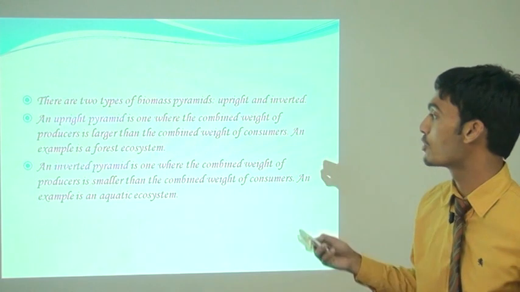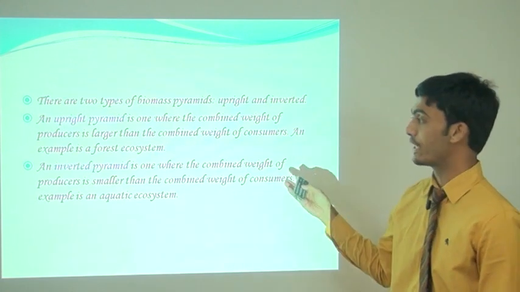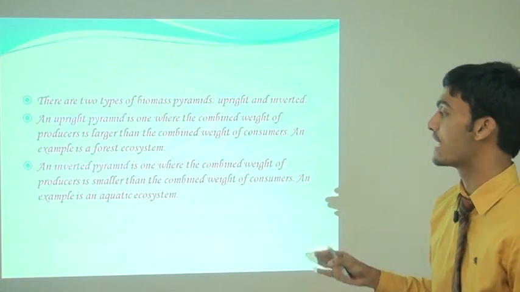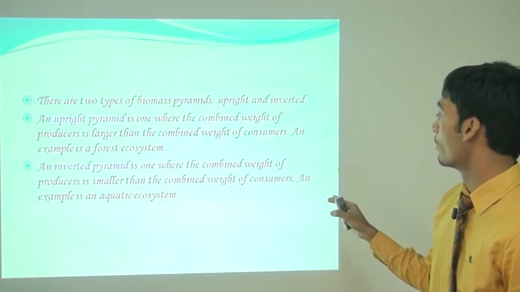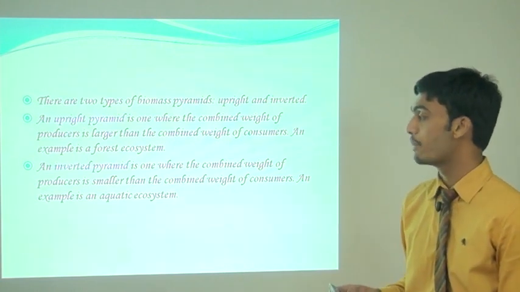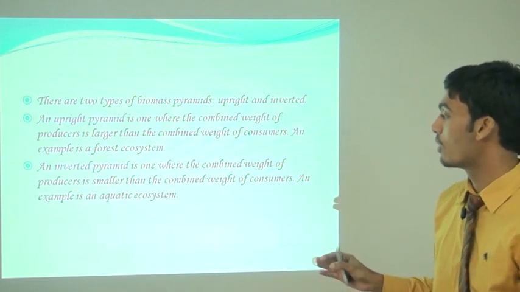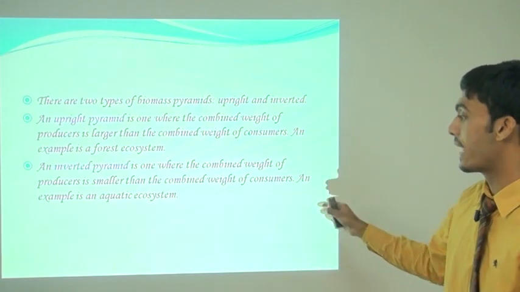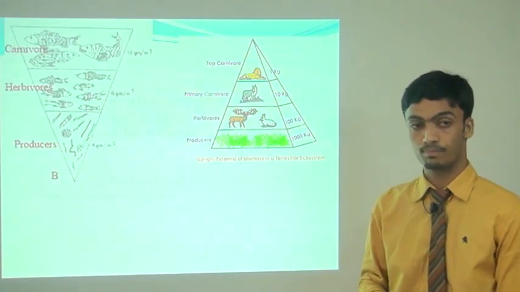There are mainly 2 types of biomass pyramid: upright and inverted. An upright pyramid is one where the combined weight of producers is larger than the combined weight of consumers. An example is the forest ecosystem. The next type, an inverted pyramid, is one where the combined weight of producers is smaller than the combined weight of consumers. An example is the aquatic ecosystem.